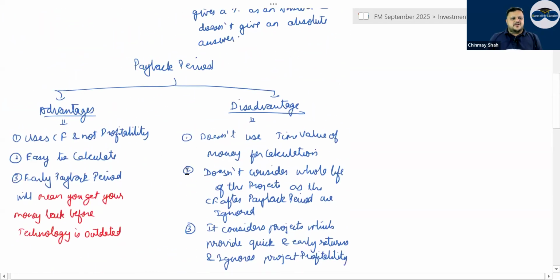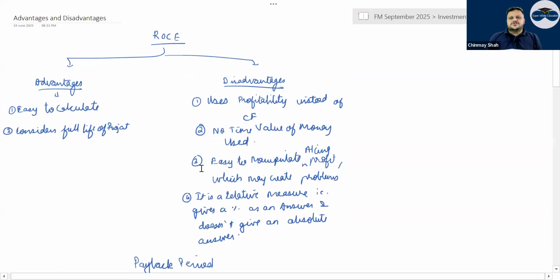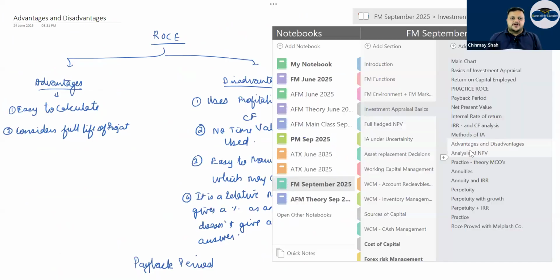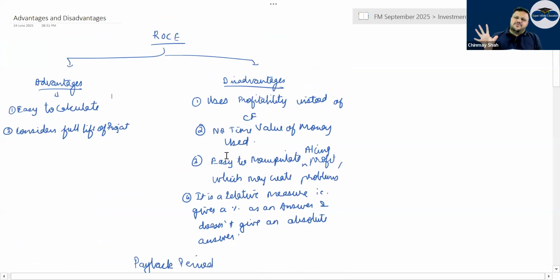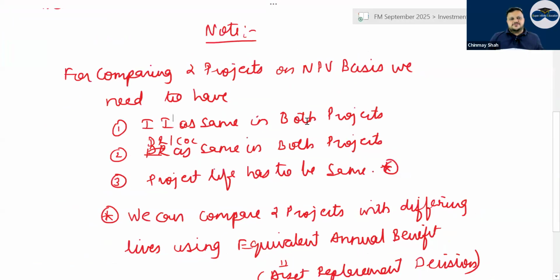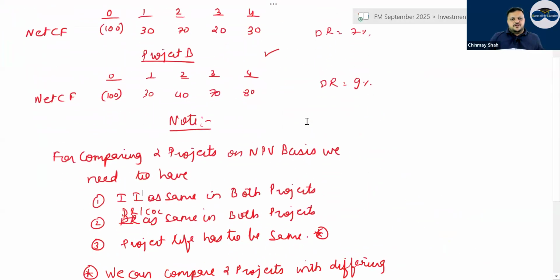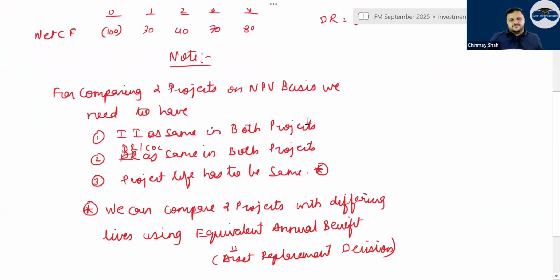It is blank theory. I cannot help you too much with this. But one question from this you can always expect. If generally an NPV question comes up, it will always be an NPV versus IRR question. Then for further analysis of NPV, have a look. Project A and project B.